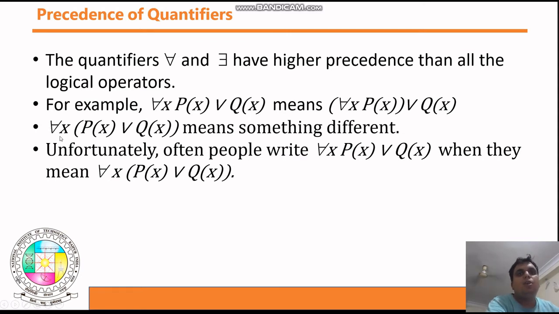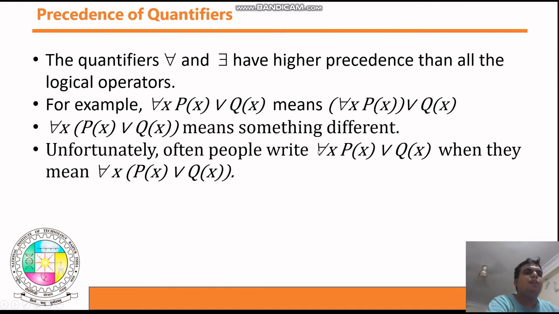Now see here, for all x, P(x) or Q(x). This means this is a different thing, so guys, this is different and this is different. So don't do it like this. First of all, you need to solve this, and then whatever result you got here, you need to do OR with this. This is a different thing, guys.